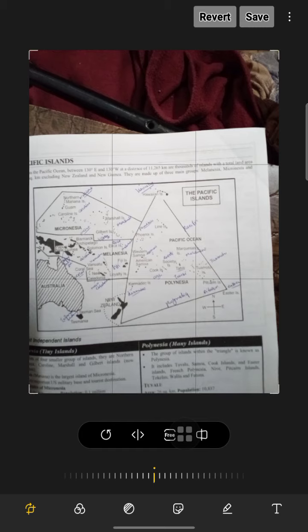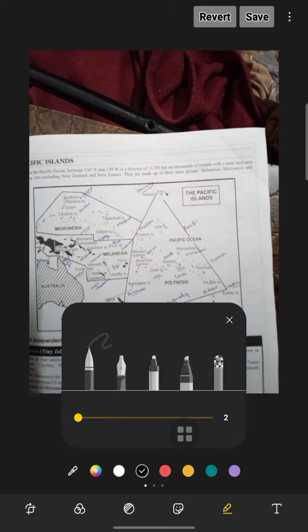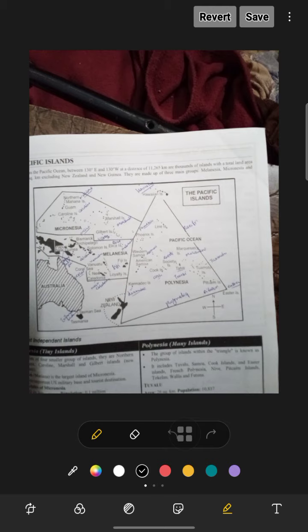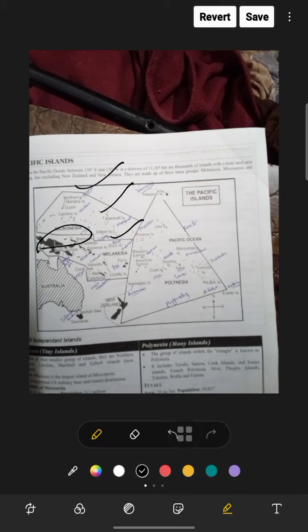Now we are going to discuss some islands like these. So I'm going to discuss now Micronesia. This is the Micronesia area. In Micronesia, there are Northern Mariana, Guam, Caroline, Marshall Islands, and Gilbert Islands. This is the Marshall Islands. This is the Gilbert Islands. This is the Northern Mariana, Guam, and Caroline Islands.